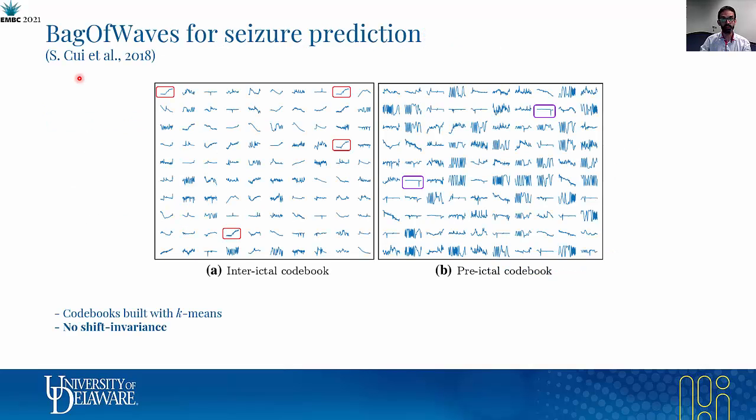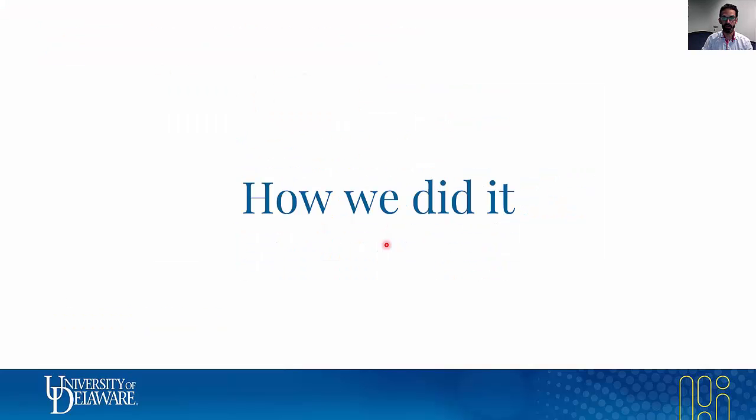In this work by Kuit et al., they use a k-means algorithm to build a codebook of waveforms from the interictal and preictal state of an epileptic recording for seizure prediction. However, in contrast to our work, there is no shift invariance built into their method, which can lead to codebooks that have waveforms with similar shapes but occurring at different time shifts, as is highlighted here in these red and purple boxes.